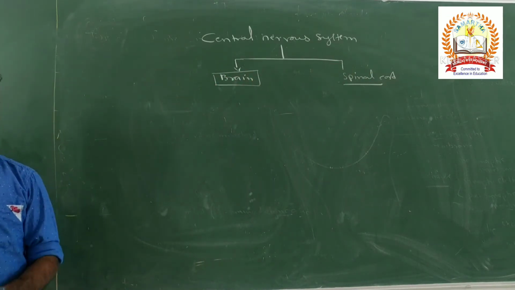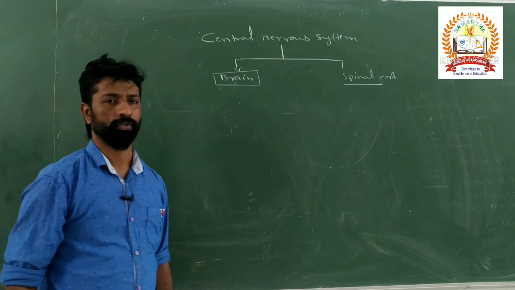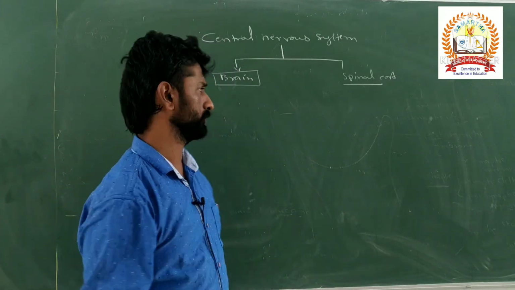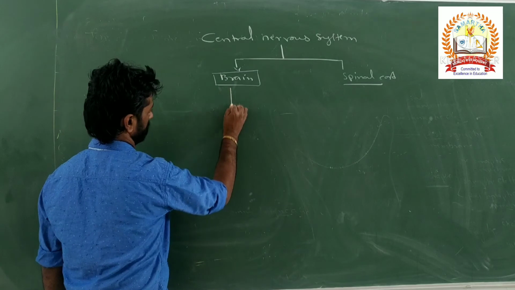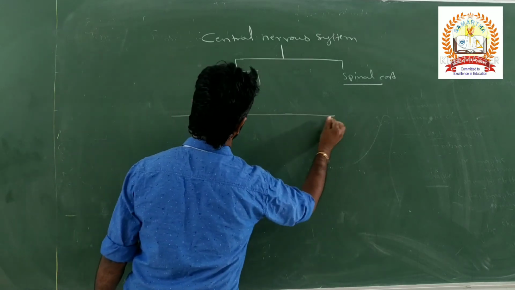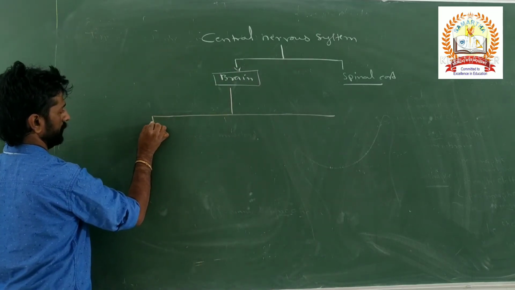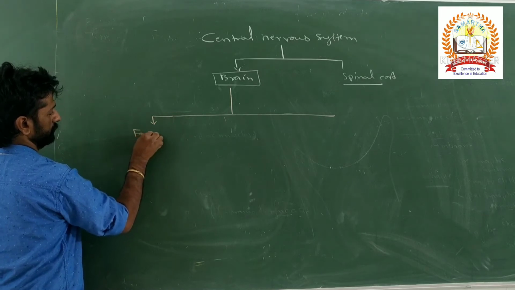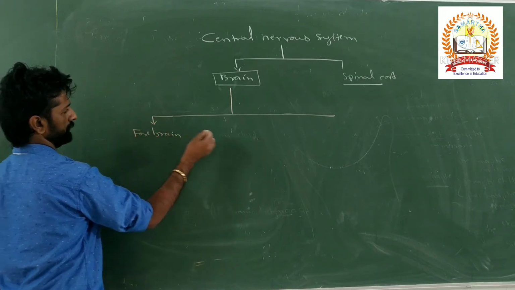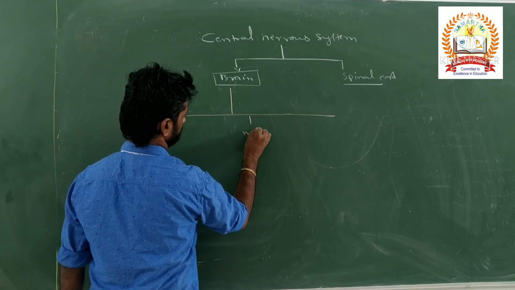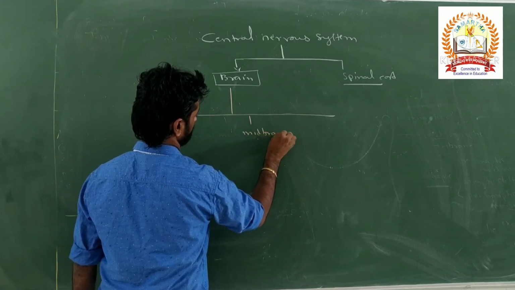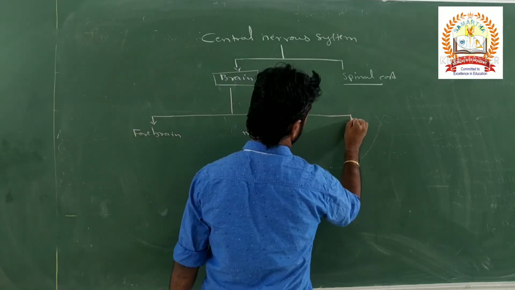The human brain is divided into three parts initially. What are those three parts? First one is called the forebrain. Next is the midbrain, and the next one is the hindbrain.